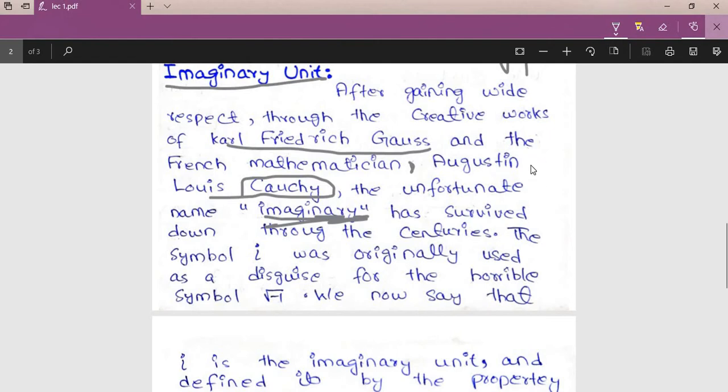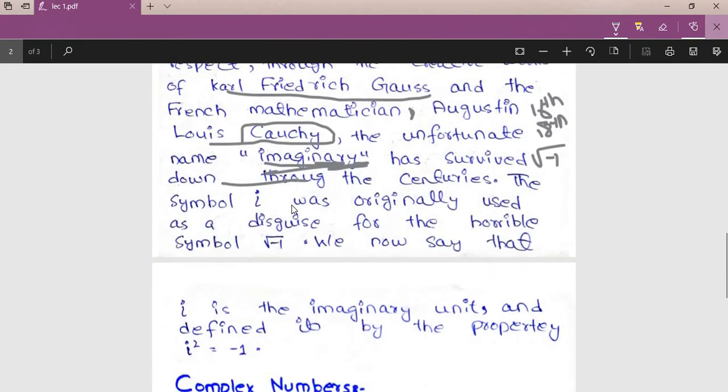For the first time in the 16th century the complex number was introduced, so till the 18th century its name was imaginary numbers. They called the square root of -1 imaginary, like they didn't have the proper answer and they didn't know how to use them. So this name survived from the 16th century to the 18th century.